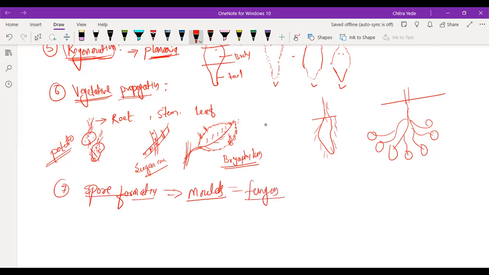Suppose here we have bread, the soft bread. If you throw that soft bread or milk bread on a moist and dirty place, after 1 to 2 days you will find fungus reproducing, with very thread-like, minute hair-like structures on the surface. That fungus looks like this.